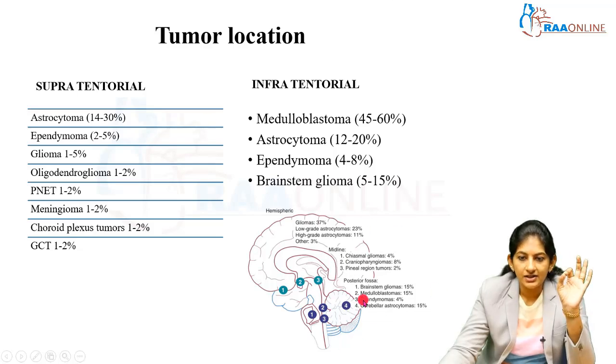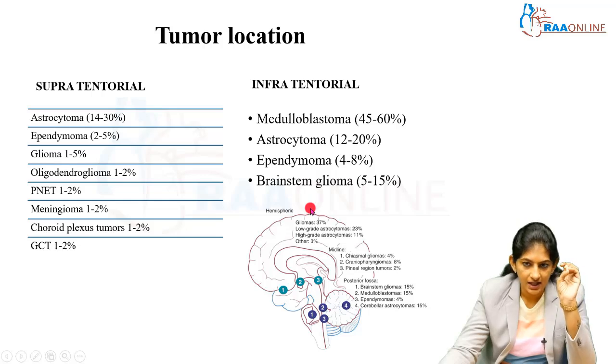Infratentorial tumors, as you know, involve the brainstem, pons, medulla. Among the infratentorial tumors, medulloblastoma forms the majority. Medulloblastoma is an aggressive, highly malignant tumor. So if it's an infratentorial tumor, first in your mind should be medulloblastoma, followed by astrocytoma, ependymomas, and finally brainstem glioma. Brainstem glioma has the worst prognosis of all the brain tumors. So infratentorial tumors in the order of occurrence: medulloblastomas, astrocytomas, ependymomas, and brainstem gliomas.